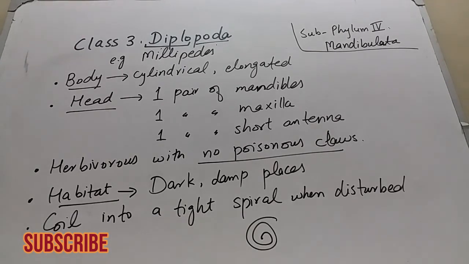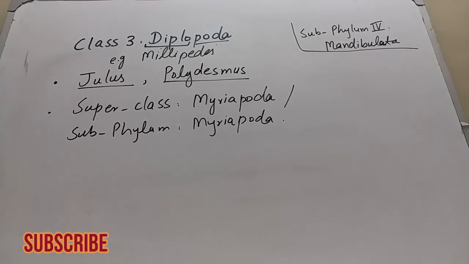The habitat of millipedes is dark, damp places. They are found in moist places. Millipedes are harmless, and they coil into a tight spiral when they are disturbed. I have drawn a diagram of a spiral. They coil their body into this spiral shape when they are disturbed. The well-known genera of millipedes are Julus and Polydesmus.